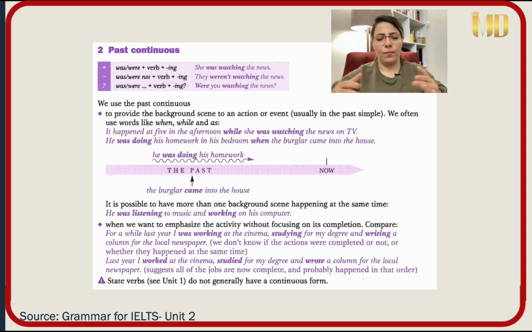For example, I was studying English when my mom called me. When my mom called me, I stopped studying and picked up the phone. So here I can use when, not while, not as. Okay? When there is an interruption, you use when. When there are parallel actions, you can use while and as.